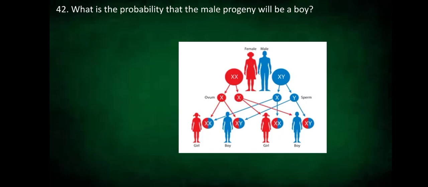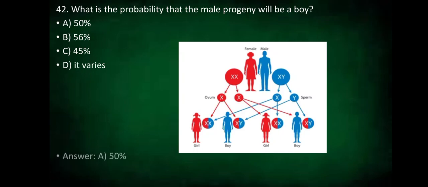What is the probability that the male progeny will be a boy? Is it 50%? Is it 56%? Is it 45%? Or it varies? The answer is 50%. It could be a boy or it could be a girl.